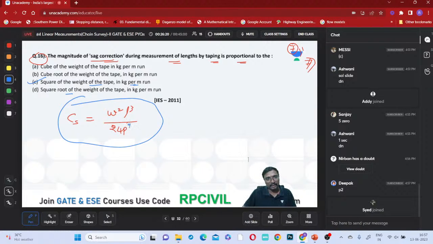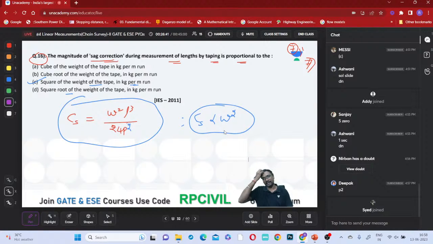W square L cube divided by 24 P square will come, right? So if you are using this small p, n into p whole square, it will come. Now tell me, how is the correction for this sag related to the weight per unit length? That is directly proportional to this weight square, you can say.